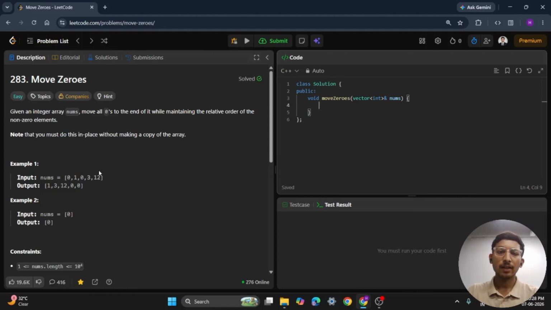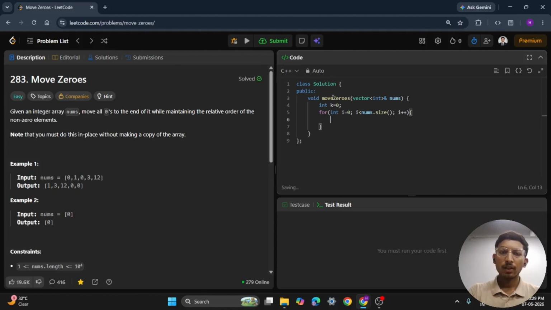Let's implement the idea. First, let's create a variable that will store the position where the next non-zero element should be placed. So int k = 0. With that, now we will traverse the array: for int i = 0, i less than nums.size(), and we will increase the value of i.